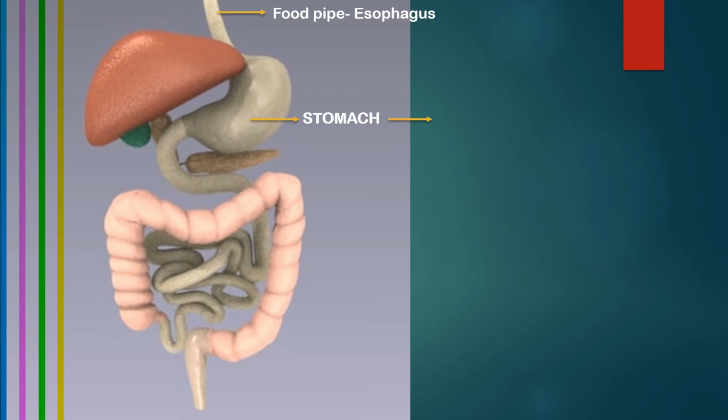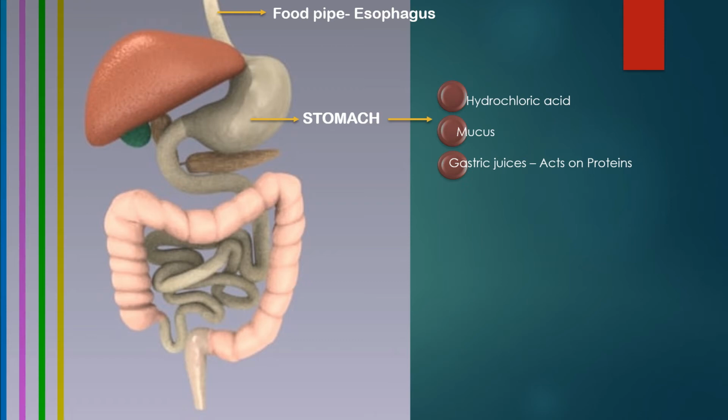Now here the real process of digestion starts. The stomach has 3 important components. They are hydrochloric acid, mucus and gastric juices. Hydrochloric acid is a very strong acid present in the stomach. This hydrochloric acid has 2 functions.